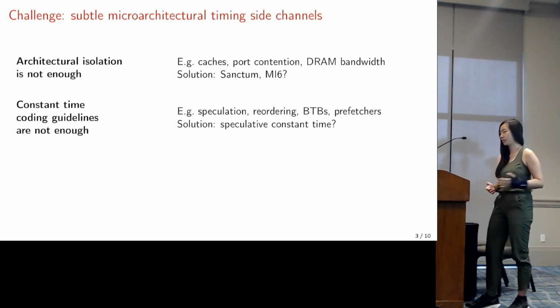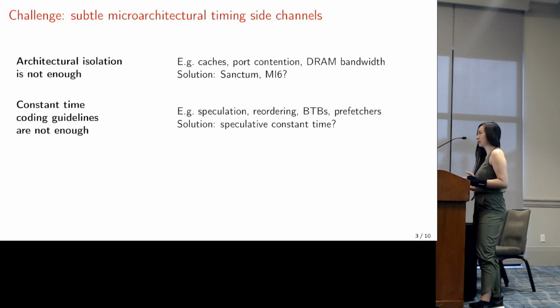As we heard from the previous talk, constant time is not enough. Constant time assumes a sequential ISA semantics, but under speculation, this is not enough. And previously, a lot of work on speculative constant time hasn't really addressed BTBs and return address stacks until the state-of-the-art work that we just heard from the last talk.